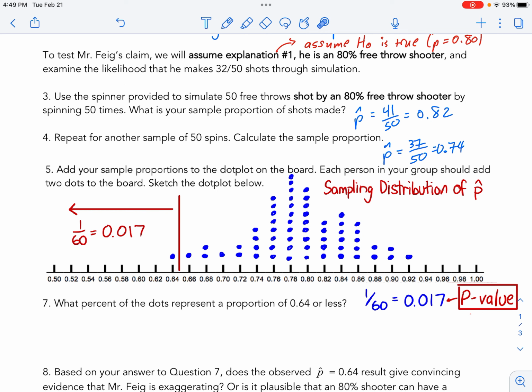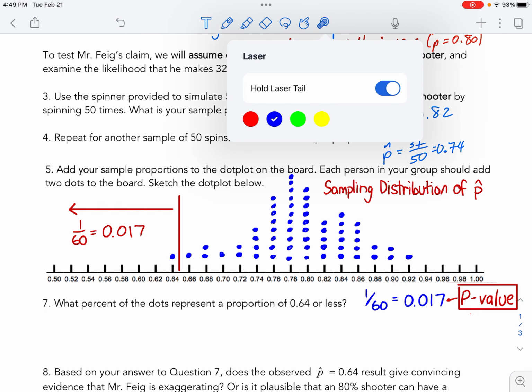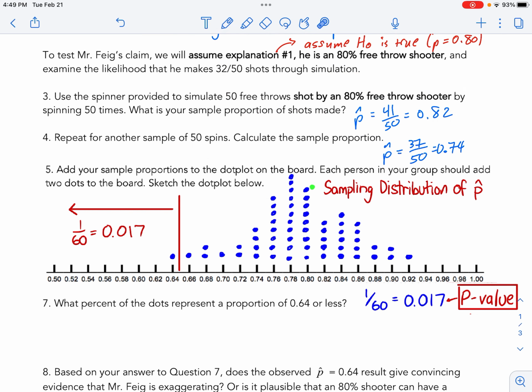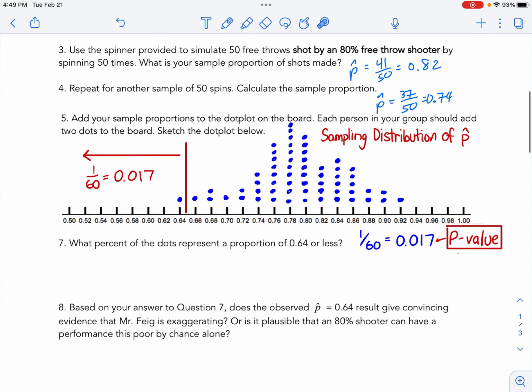Well, start counting. We have these. 1, 2, well, blue on blue, that's not a good idea. 1, 2, 3, 4, 5, 6, 7, 8, 9. So 9 of these samples, remember each dot represents the result of a sample. These 9 samples hit 80% exactly. This sample here, they got 92% makes. Okay. That's what that means.